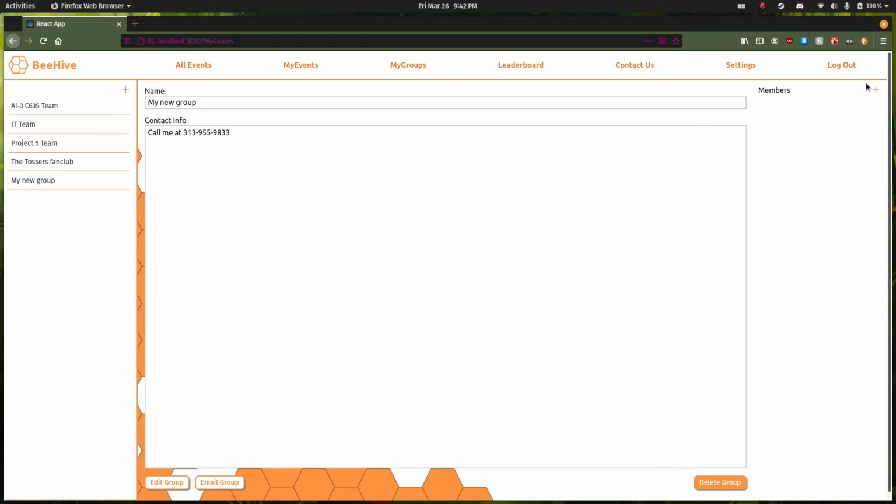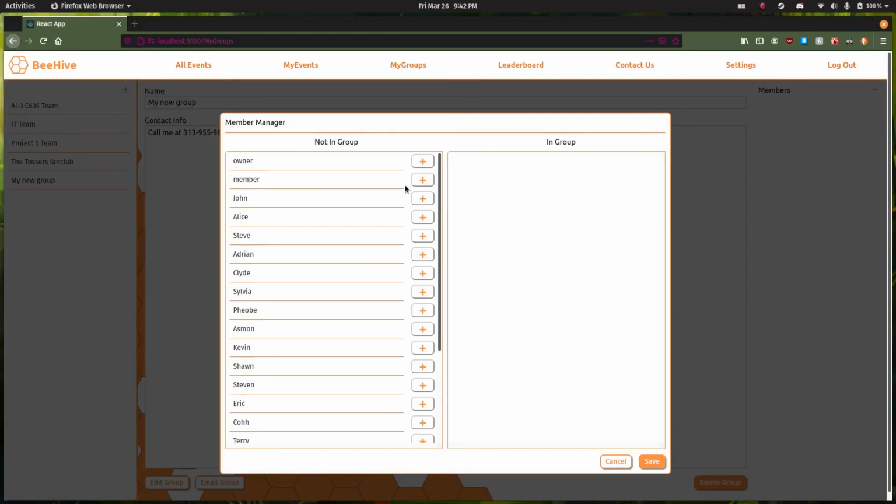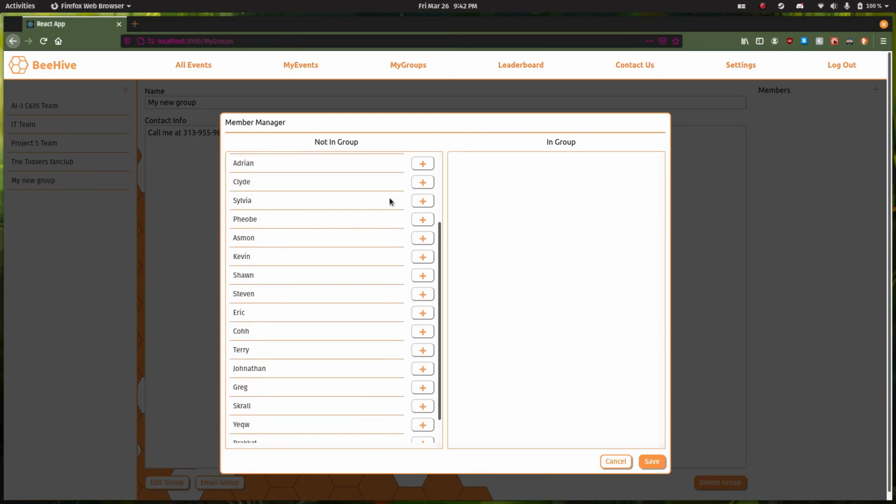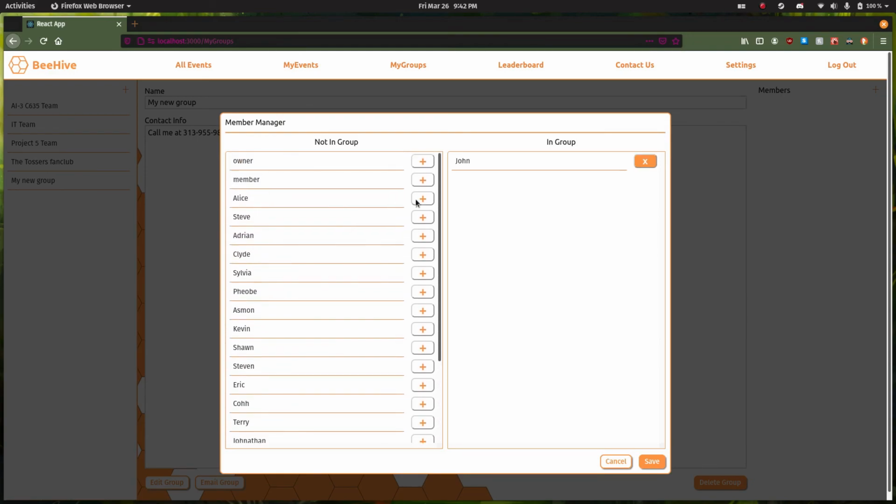Now we'll show what it's like to add a member to the group. You can click the plus button, pick what member we want to pick, and click save.